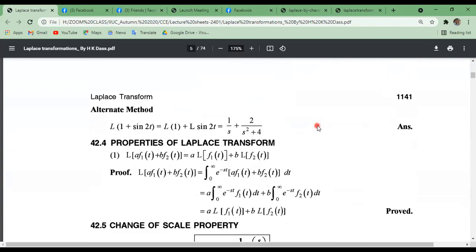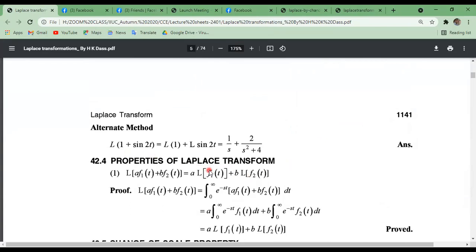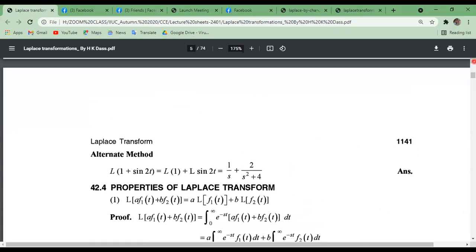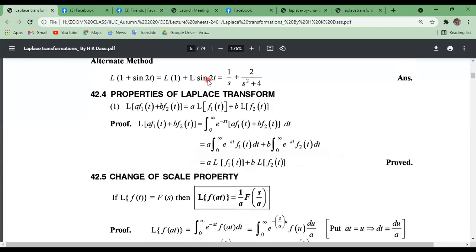Now the first property of the Laplace transform is the linear property of Laplace transformation. The Laplace transformation of a into the first function plus b into the second function can be written as a into the Laplace transformation of the first function plus b into the Laplace transformation of the second function. So we'll try to prove this.